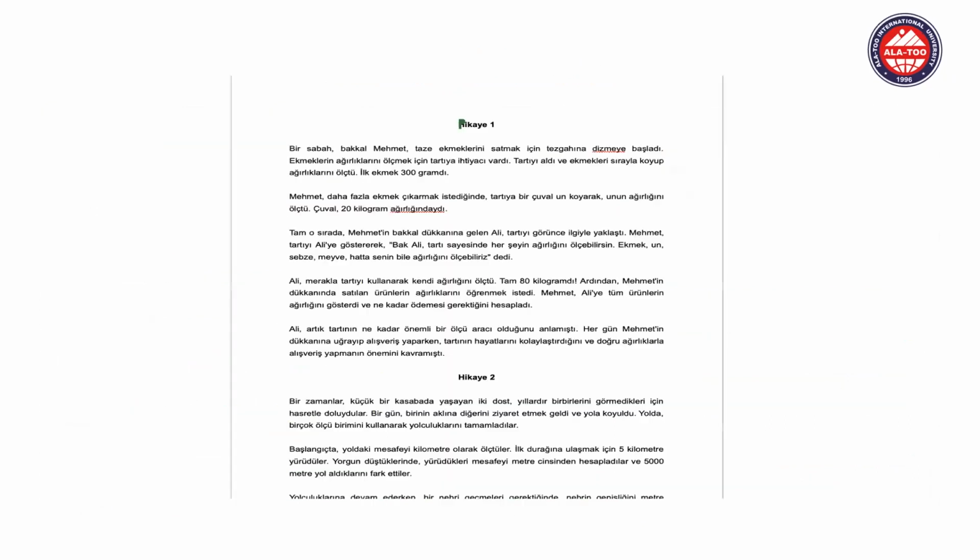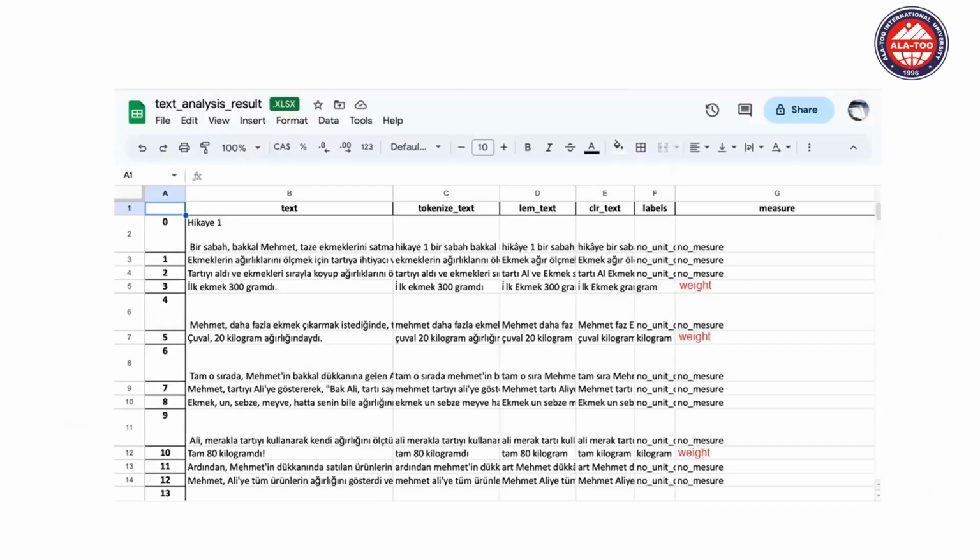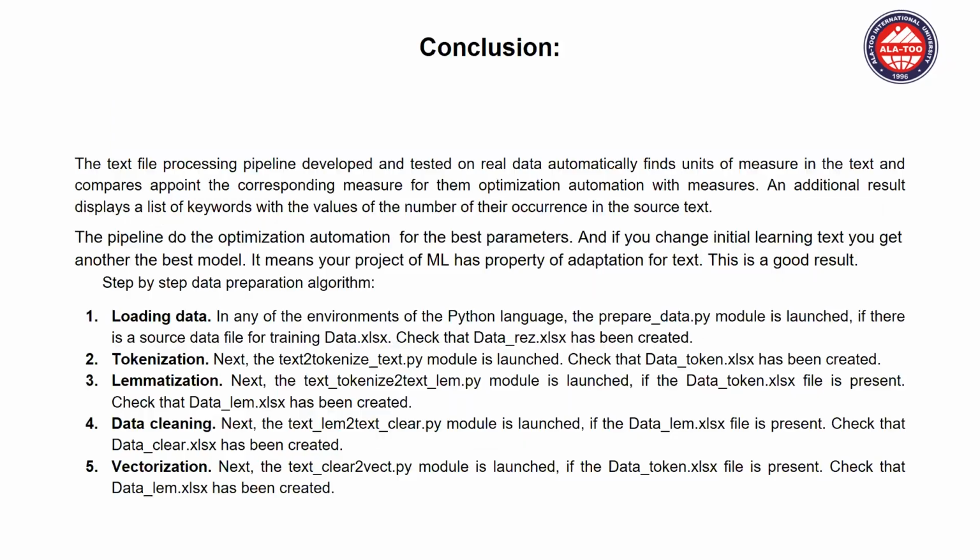This is text analysis. This is the sample of our stories in Turkish. And here is the analyzed text. For example, in the fifth row you see 'ilk ekmek 300 gramdı'. There is a tokenized text, a lemmatized text, and the measurement unit is gram, so it's weight. In conclusion, the next file processing pipeline was developed and tested, and it can automatically find measures in the text and determine the corresponding measure.